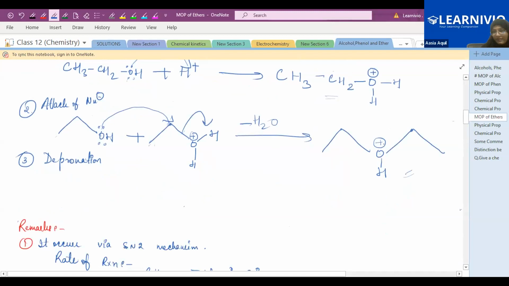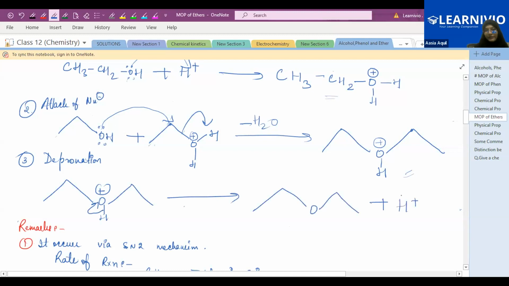So what is this? This is the ether, but here 1 hydrogen is there. So now what happens over there? Third step is the deprotonation. This proton will be removed, and so you will show like this. This has a positive charge, right? So this bond will shift over here, and this proton will leave, and you will get the symmetrical ether, plus this one is your H plus ion.